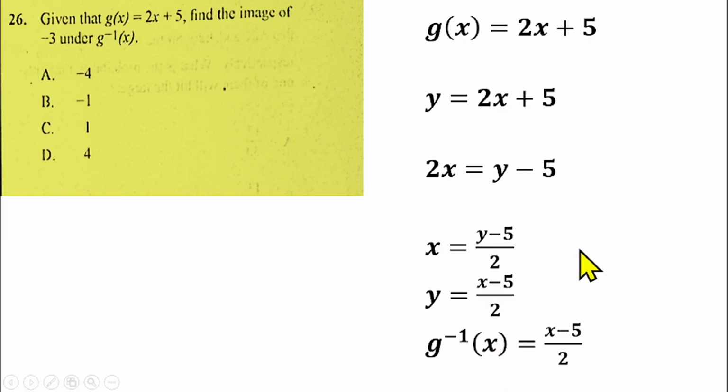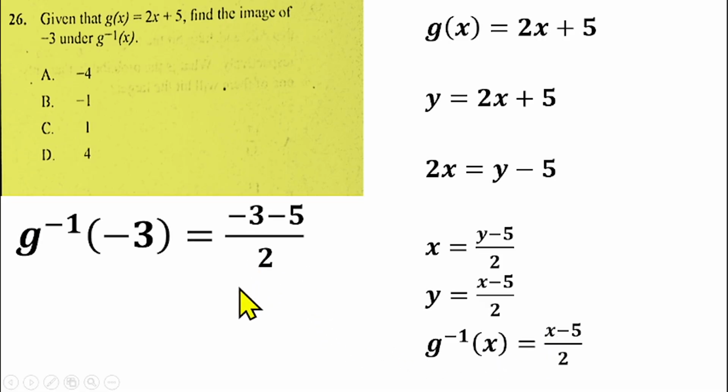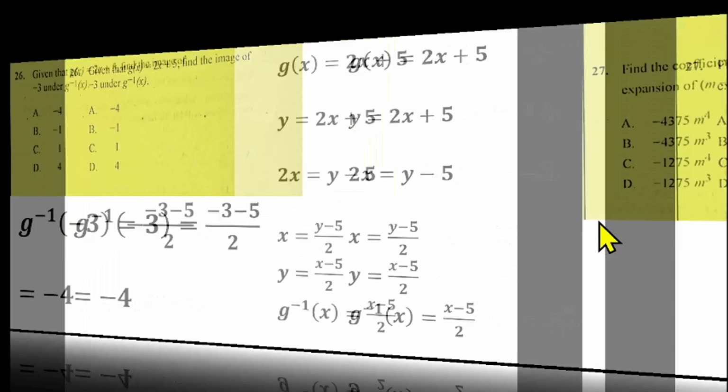I need to substitute minus 3 into this g inverse of x. So that will give me g inverse of minus 3 to be equal to minus 3 minus 5 over 2. That will give us minus 8 over 2, and that gives us minus 4, which makes option A the right answer for question number 26.